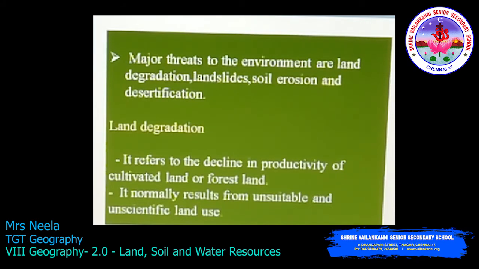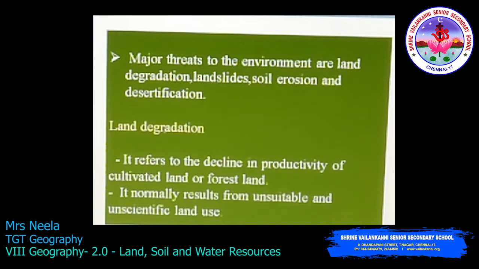Nowadays, there is a great change in land use patterns. As the number of people increases, the availability of land is limited. So we misuse the land or we don't use it properly. So there are some major threats to the environment. Those are land degradation, landslides, soil erosion and desertification. Of these, we are going to see land degradation now.